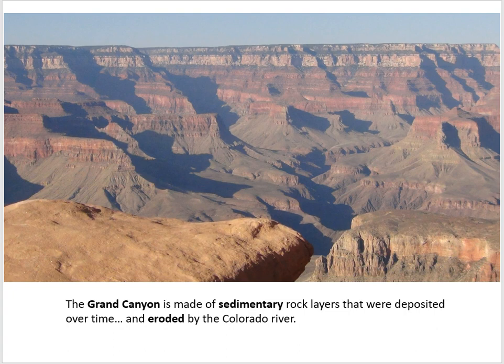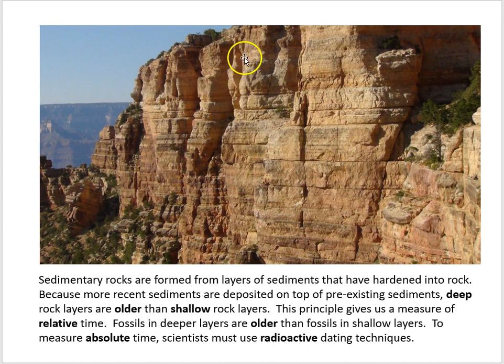And you find fossils in sedimentary rock. There's a picture of the Grand Canyon, and these rock layers were deposited over time and then eroded by the Colorado River. So if we look at one of the walls of a canyon, we see these rock layers. Now they're formed from sediments that have hardened into rock, and because more recent sediments are deposited on top of pre-existing sediments, the deep rock layers are older than the shallower rock layers. So fossils in the deep layers are older than fossils in the shallow layers.